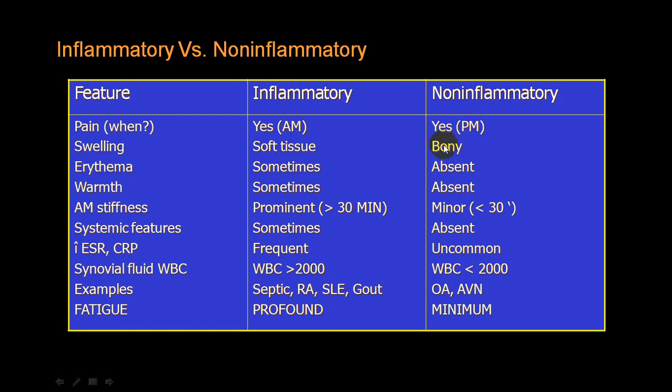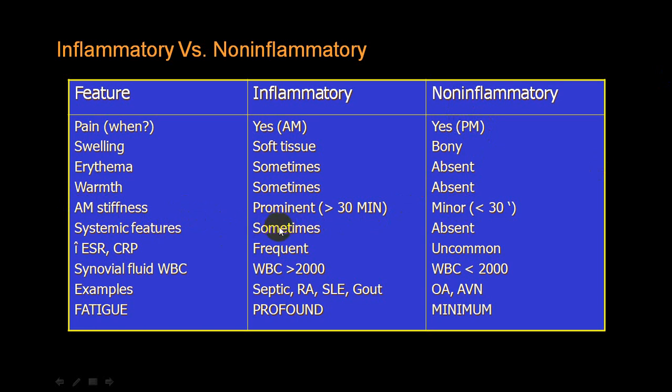Rather, here bony pain or bony swelling is common in the non-inflammatory type, or we call it osteoarthritis. Erythema will be very common in inflammatory, while here erythema is always absent, warmness is always absent, while this is usually present. Early morning stiffness is more than 30 minutes, while here it is less than 30 minutes.